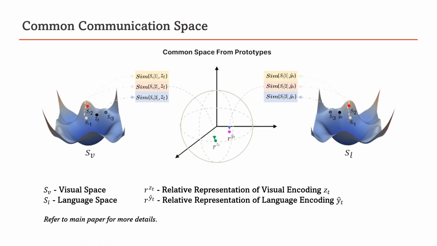Specifically, given two representation spaces, the vision space and the language space defined by the prototypes of each modality, for an incoming visual action representation, we create this relative representation by comparing it against all action prototypes in the same space. Similarly, we do the same for the language action representations with language prototypes. Thus, the two actions can be compared based on their associations. To mimic the association from the language representation, which represents the semantic connectivity between actions, we minimize the distance between these two relative representations on this common communication space.